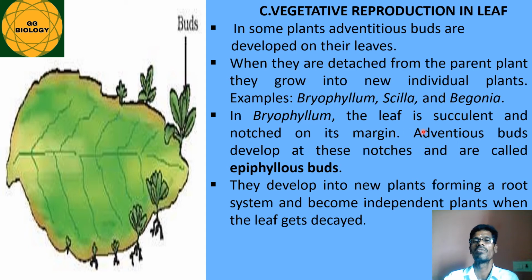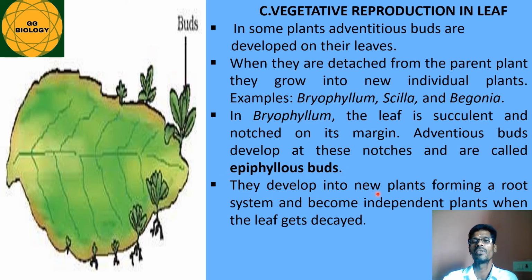In the case of Bryophyllum, the leaf is succulent. They are rich in water content and hence they are succulent in nature, and they are notched on the margin. So when you see the margin, there are certain notches. So here we could see the notches. In these notches, certain buds develop. So such buds are called epiphyllous buds. Epiphyllous means over the leaf. So epi means outside, phyllus means leaf. So over the leaves certain buds are located, so they are known as epiphyllous buds.